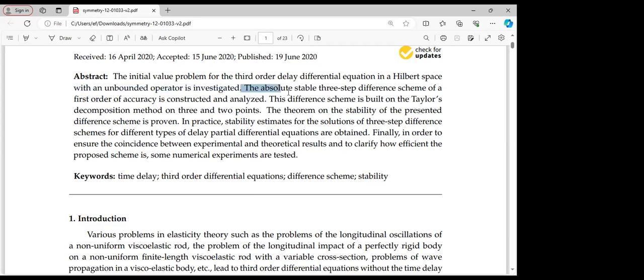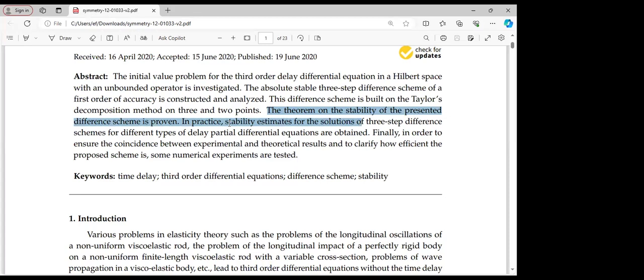Then the absolute stable three-step difference scheme of first order of accuracy is constructed, and we proceed to analyze it. Also, the difference scheme is built on Taylor's decomposition method on three and two points. And then the theorem on the stability of the difference scheme is presented and proved.